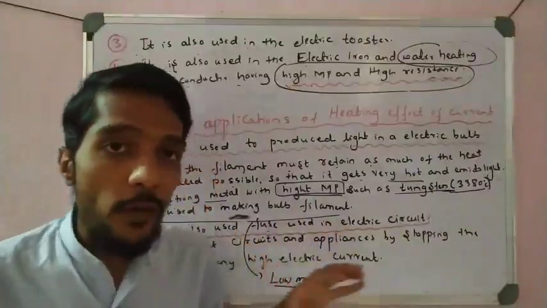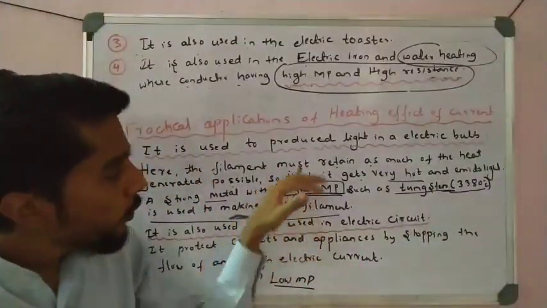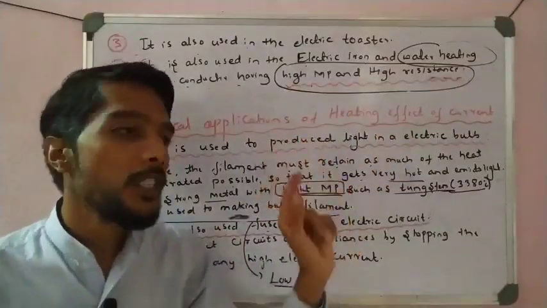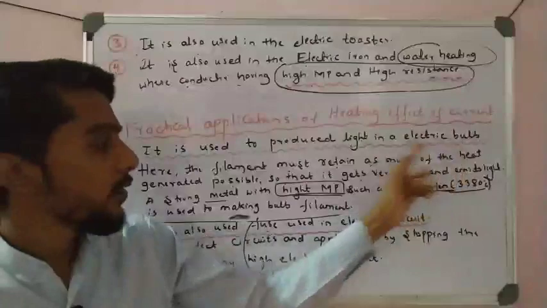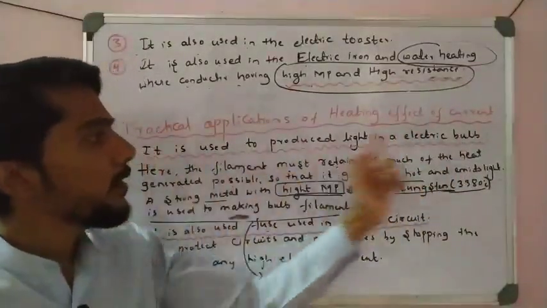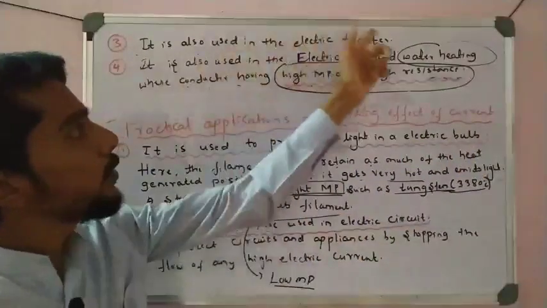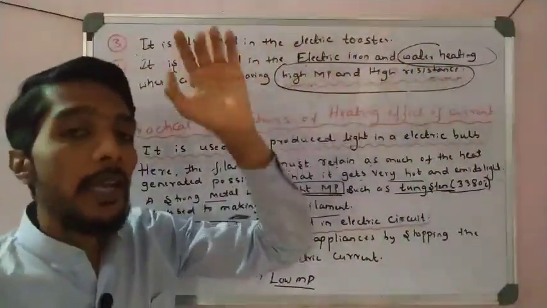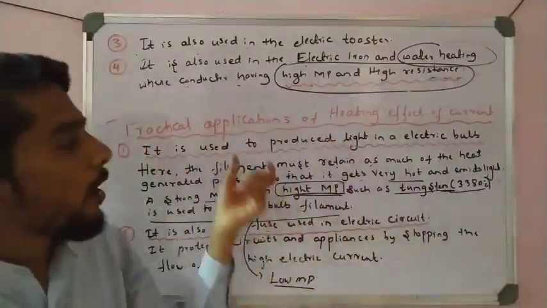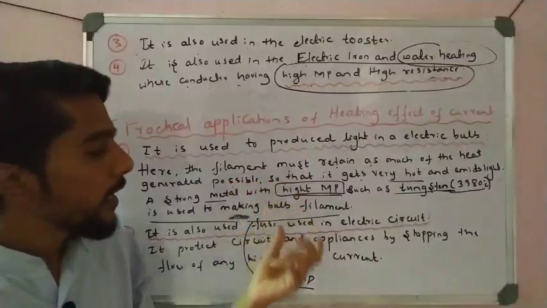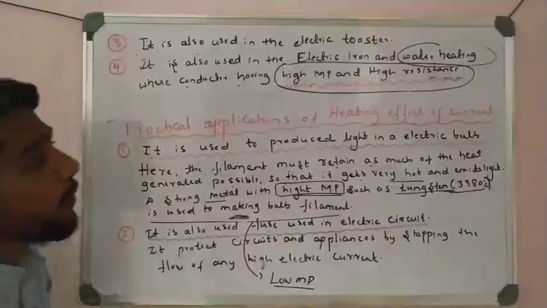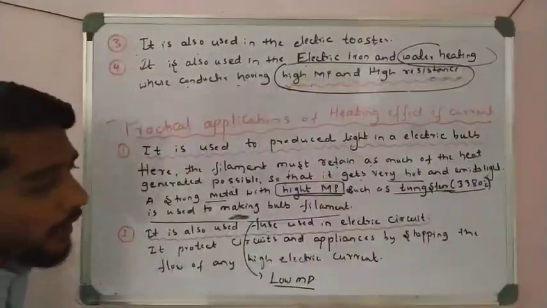So these are for students for 4 marks. If they ask for 4 marks, you write all the explanation with side titles. If they ask for only 2 marks, you write only the red line sentences, with no explanation: it is used in the bulb, in the fuse, in the toaster, in the water heater. For 4 marks, you write the title and explanation for each. So these are very important points you have to remember. Please pause the video and write this down.